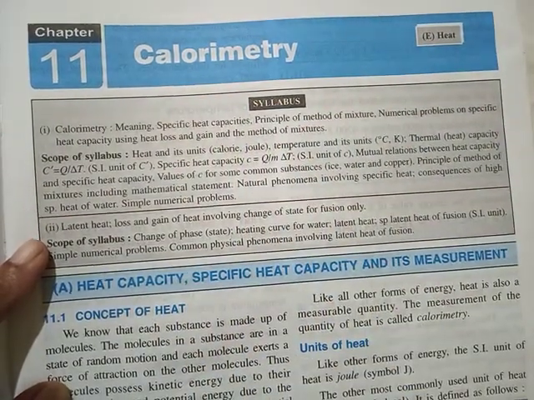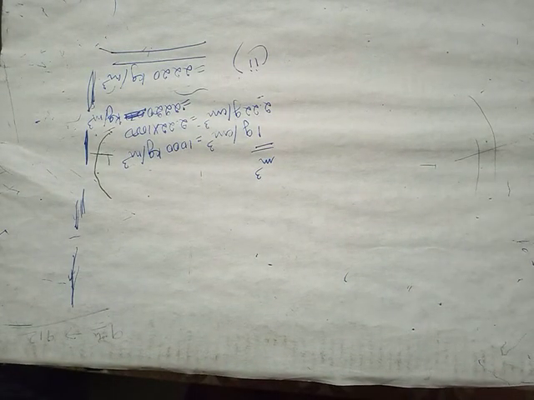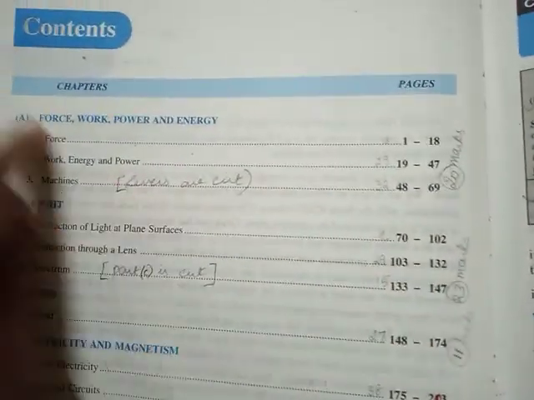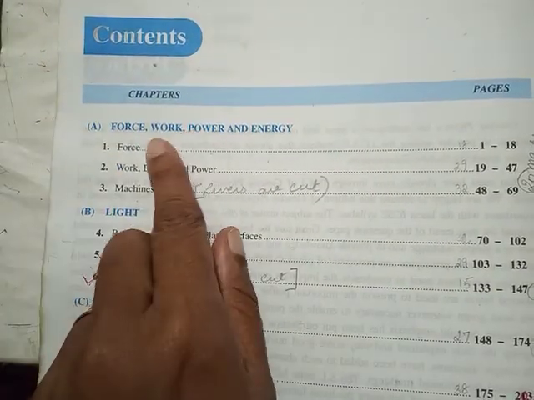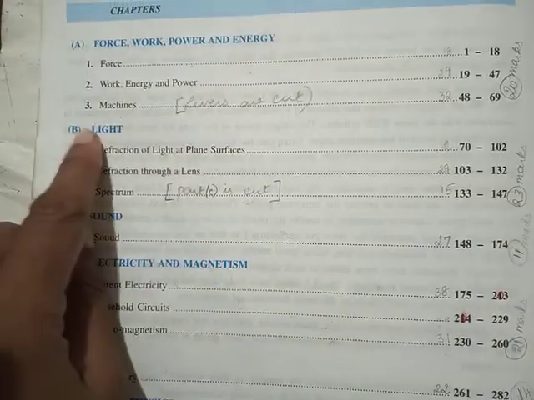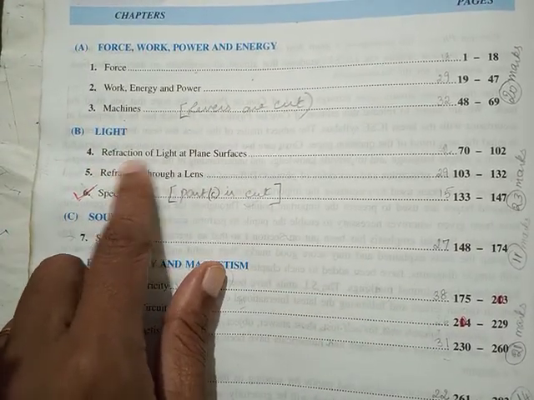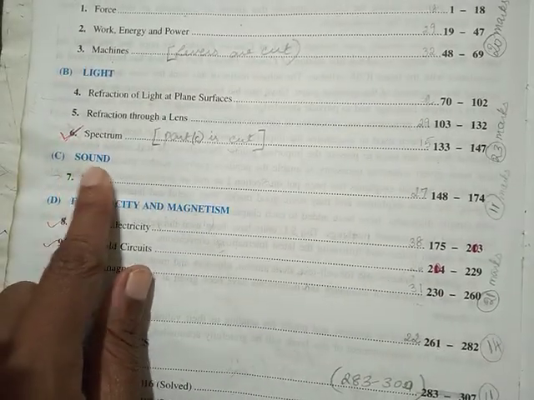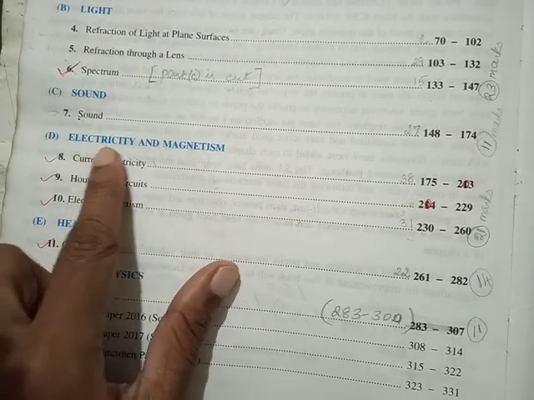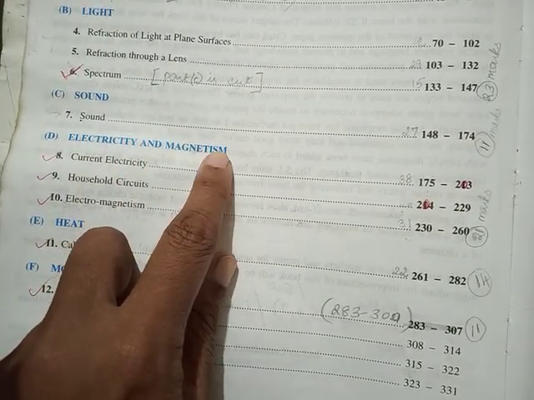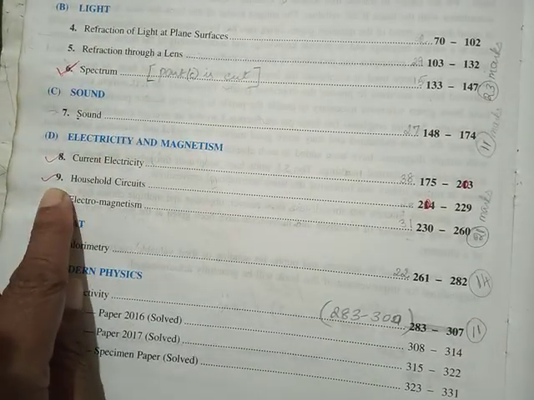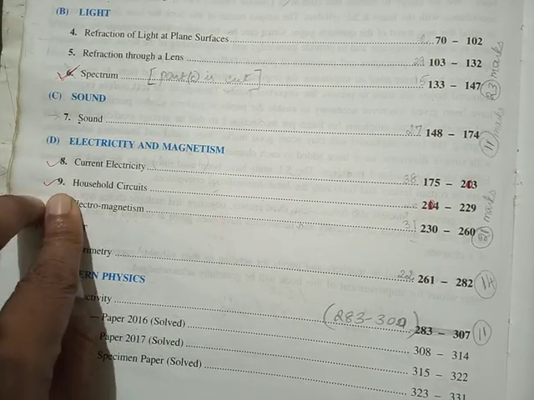As I told you, the chapters have been grouped. The first 3 chapters were related to force, work and energy. Then the next 3 chapters related to light. Then we had refraction through plane surface, then through lens, then through spectrum. Then we had sound. Under sound we had only 1 chapter. Then electricity and magnetism. There are 3, but 1 is cut, so you have only 2 chapters under that.